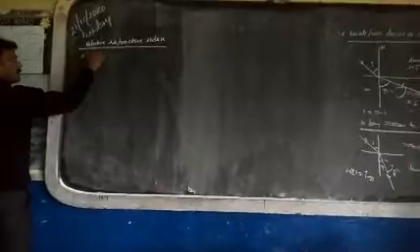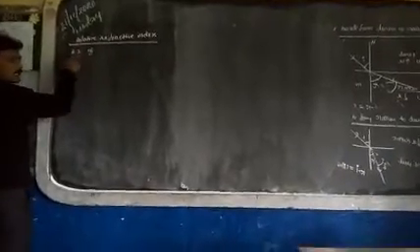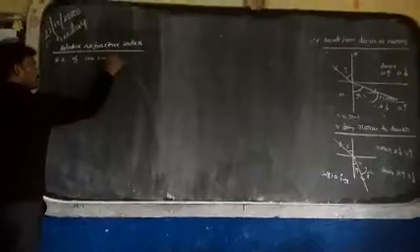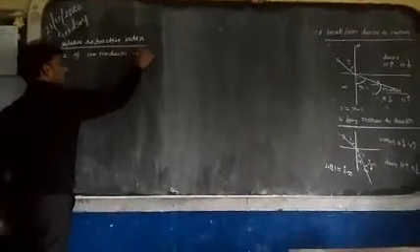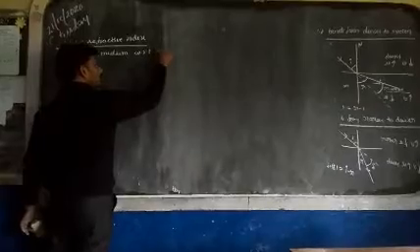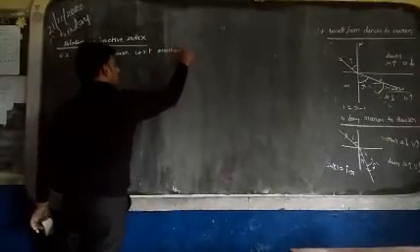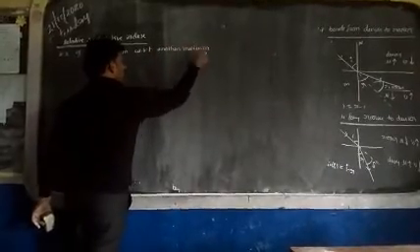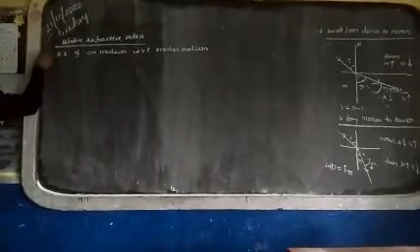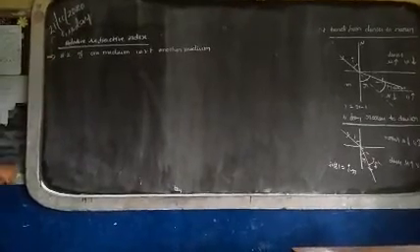Refractive index of, look, I am writing a shortcut, refractive index of one medium with respect to another medium, w.r.t. So we are comparing one medium with another medium. So it is called relative refractive index.